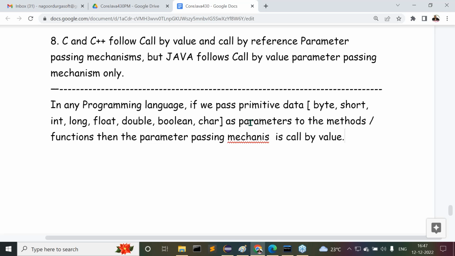The programming language may be C, C++ or Java, whatever it may be, then the parameter passing mechanism is call by value.